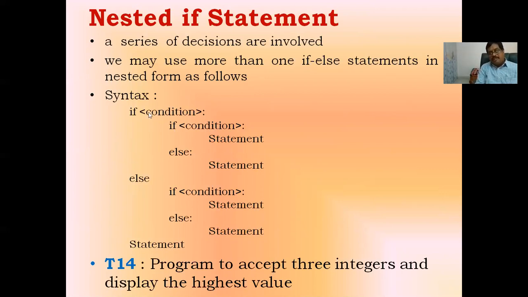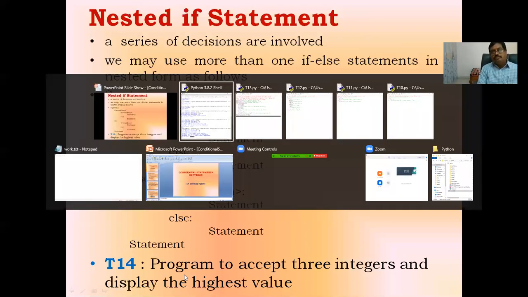See here, if this condition is true, it comes here and executes one more if condition. And if this condition becomes false, it will come to the else part. And in this else part, again, it is going to have an if else statement. Here we are going to take one more example program. Now we are going to consider the P14 program.